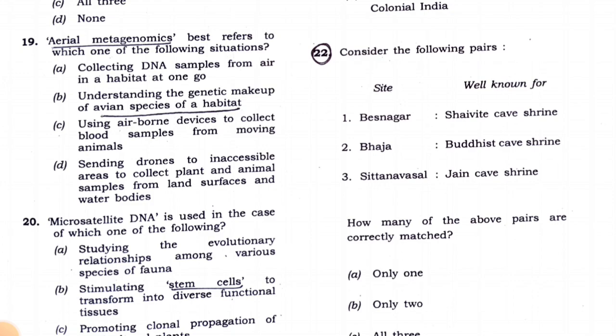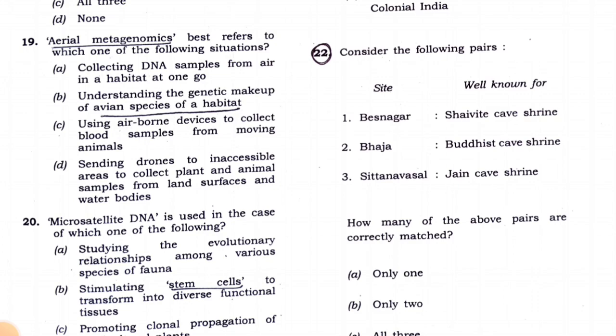As you can see, statement C is an extreme statement, using airborne devices to collect blood samples from moving animals. This is a very extreme type of statement, and this has not been done till now. So this is wrong. Understanding the genetic makeup of avian species of a habitat, this can be correct.